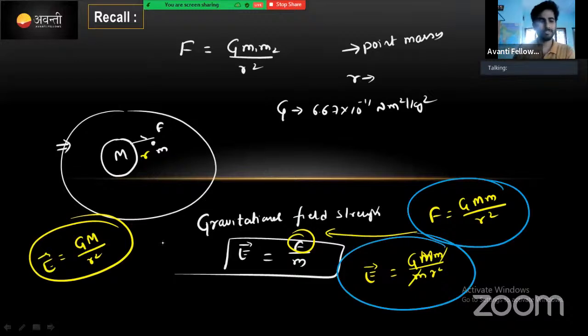Do listen, guys. This is very important. Note: we got the equation for gravitational field strength, the force acting on a unit mass. Which mass is the force acting on? The test mass, due to the source mass, correct? What is the SI unit for this one? Why am I telling you this is very important? In electrostatics also we have the electrostatic force, and we are going to learn the strength of the electrostatic field there, and it is very similar to this one.